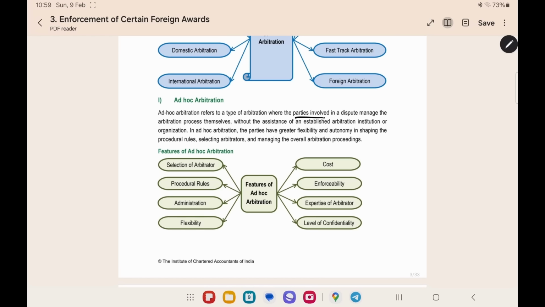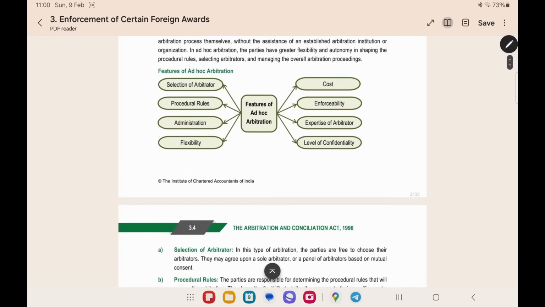Here the parties will arbitrate themselves, they will manage the arbitration themselves, they will themselves appoint the arbitrator, they will communicate between each other, everything will be done by themselves only. Here they have greater flexibility. Since the parties are doing all the work, they can decide how it should be done. But when you go to an institution, the institution will have its own rules that you have to follow. Here you will have greater flexibility. Now, we can see the features one by one.